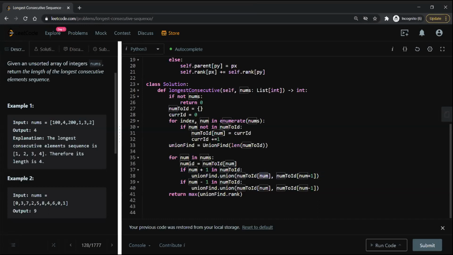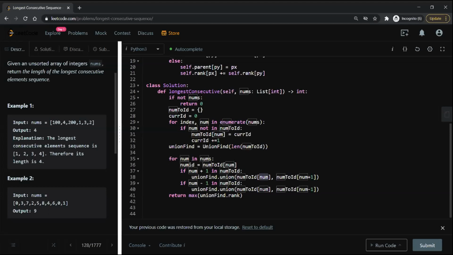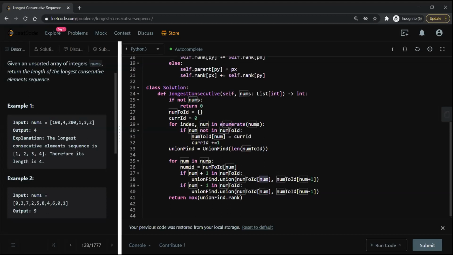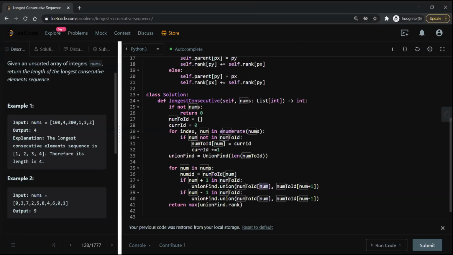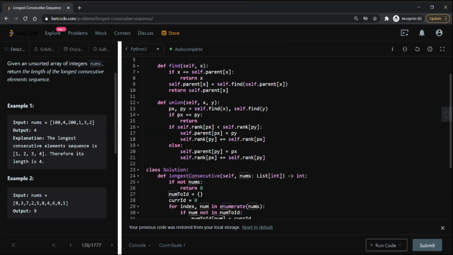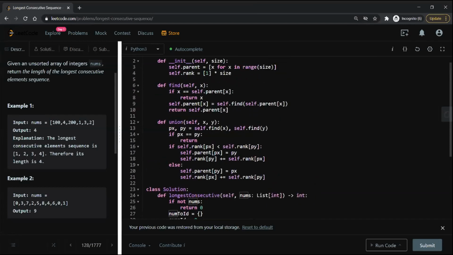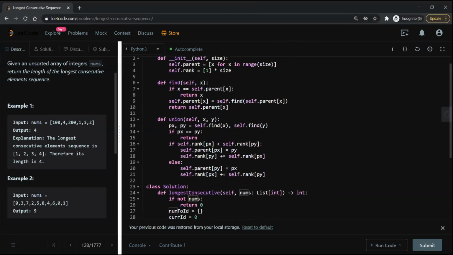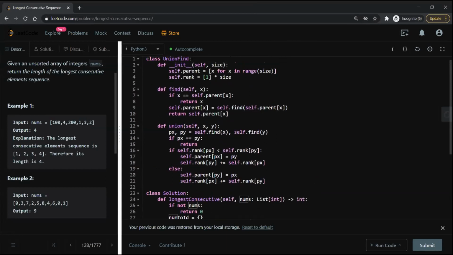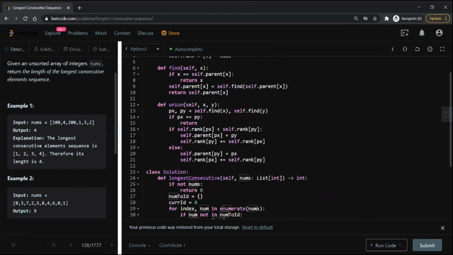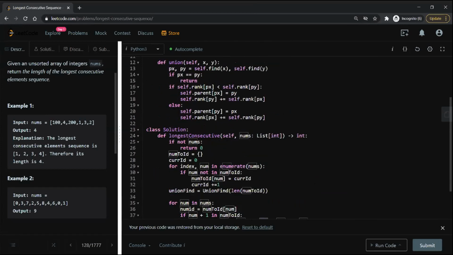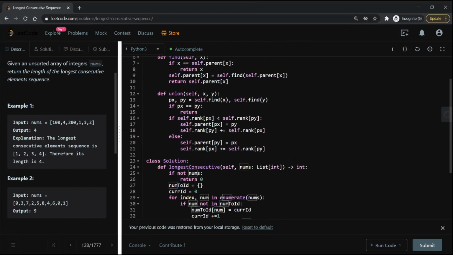So what is the time complexity here? Will it be log n? I'm using path compression and ranking. I think they said in one of the earlier talks that this should be very close to O(n), like 5n, because the tree depth is not going to be more than 5, right?